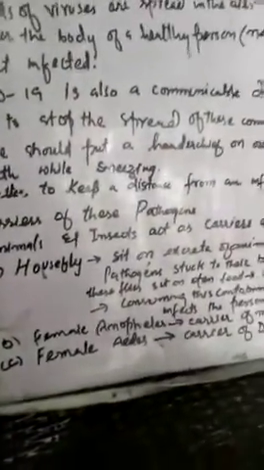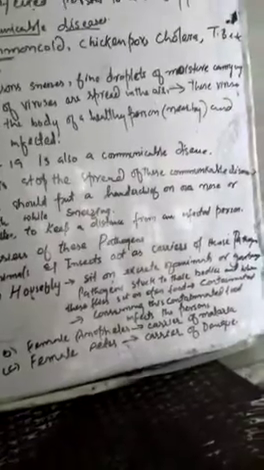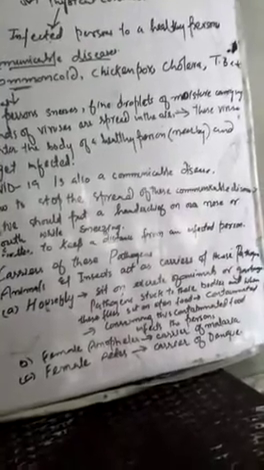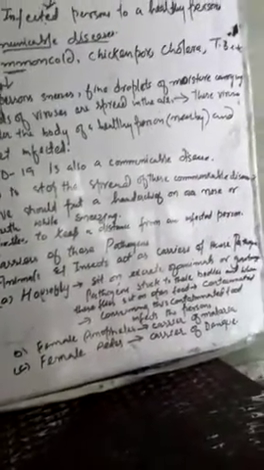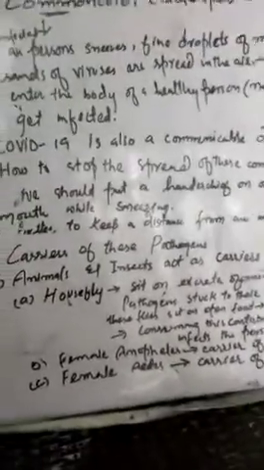Animals may act as carriers, some insects may act as carriers. For example, we can take the example of housefly. When this housefly sits on the excreta of animals or garbage, the pathogens that are present on this excreta or garbage may stick to the bodies of these houseflies. And when these houseflies sit on open food, the food may get contaminated. When this contaminated food is consumed by a person, that person may get infected by these pathogens.